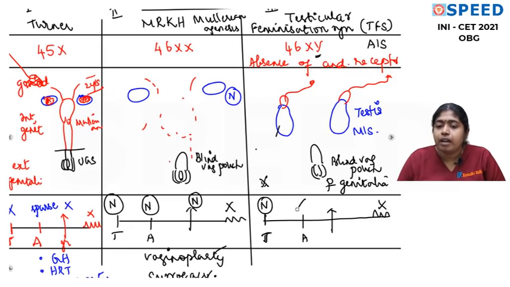Axillary hair, pubic hair, of course, will be absent because there is complete absence of androgen receptors in the body. Growth spurt is normal. Now, if you see this combination of a perfectly normal female phenotype with a perfectly normal male genotype, I mean 46XY, with female external genitalia, normal breast development, no axillary hair, pubic hair, then please associate your diagnosis to testicular feminization syndrome. So this is the basic meaning of the word testicular feminization syndrome. Testis produces a feminizing factor which is responsible for the breast development.